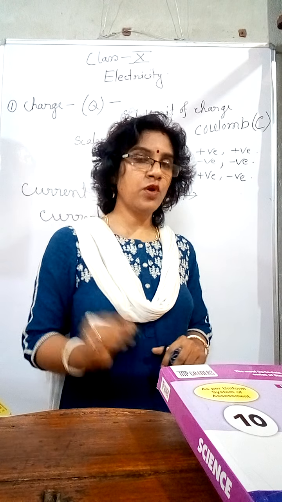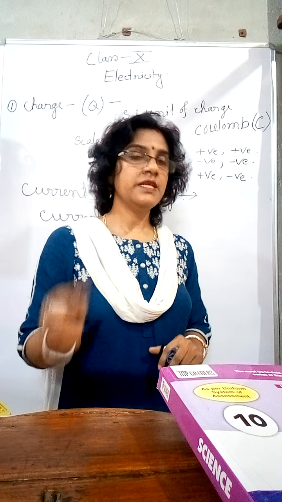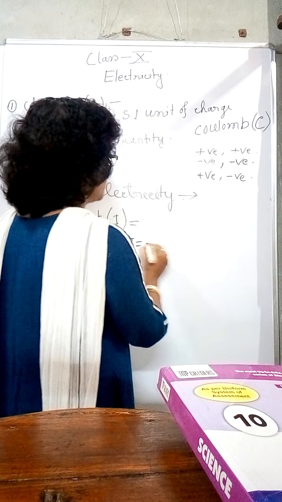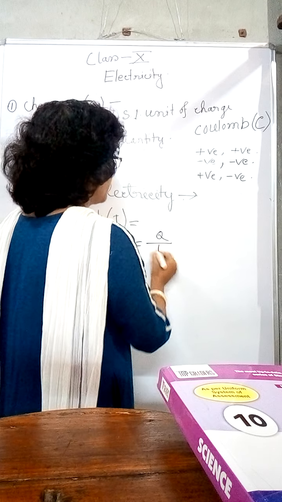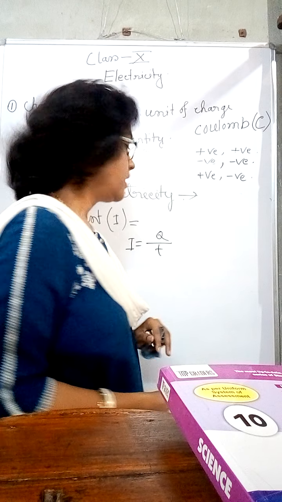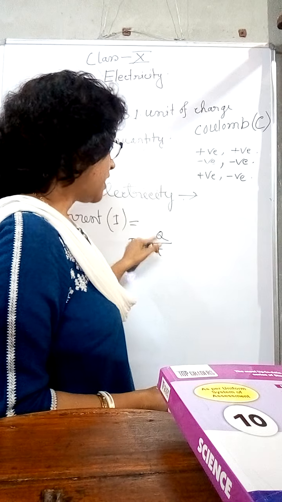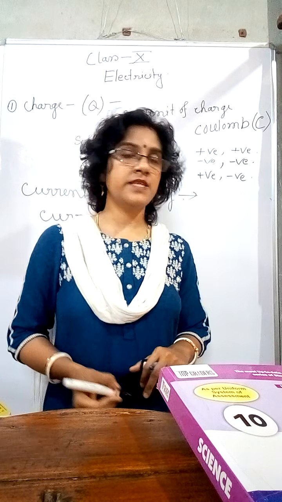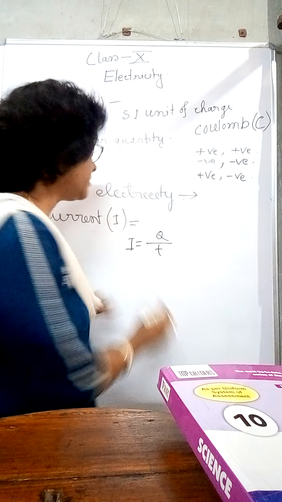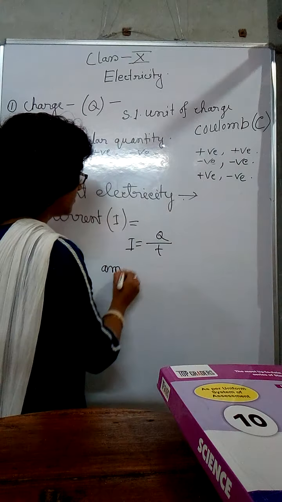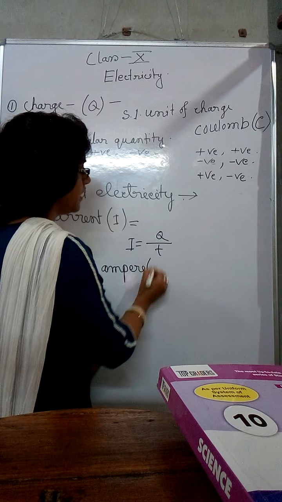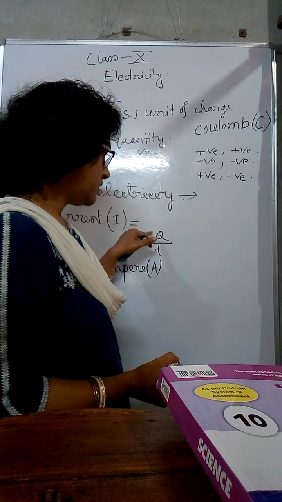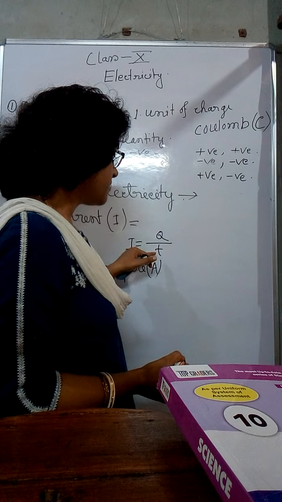Now if Q coulomb of charge is moving in t seconds, then we can express current I is equal to Q by t, where Q is the charge and t is the time. Its SI unit, according to scientists, is ampere, its symbol is A. Also the SI unit of charge is coulomb and time is second.